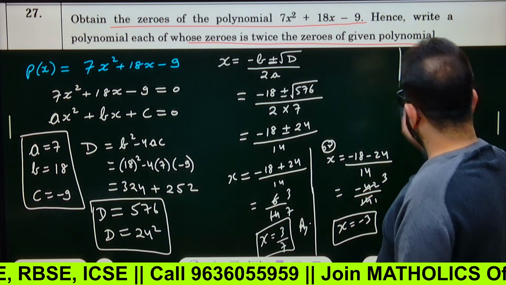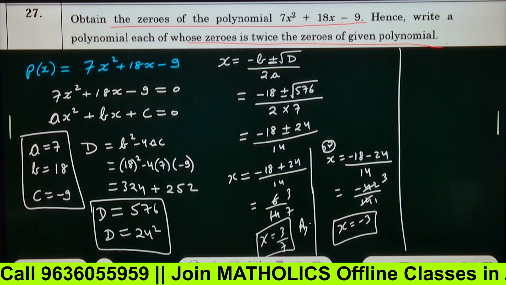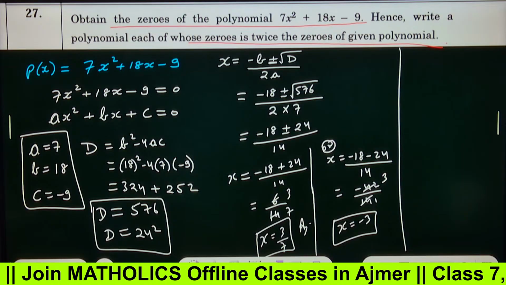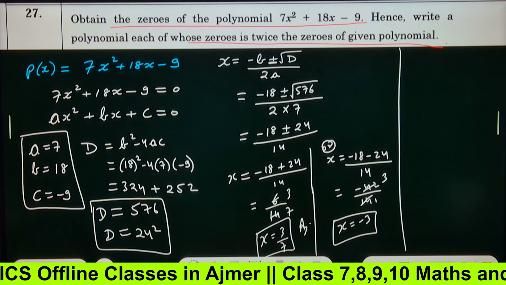So these are my two answers. Yes or no? 3 by 7 and minus 3. X equals to 3 by 7 and minus 3. Yes. Minus 3 and 3 by 7, correct.